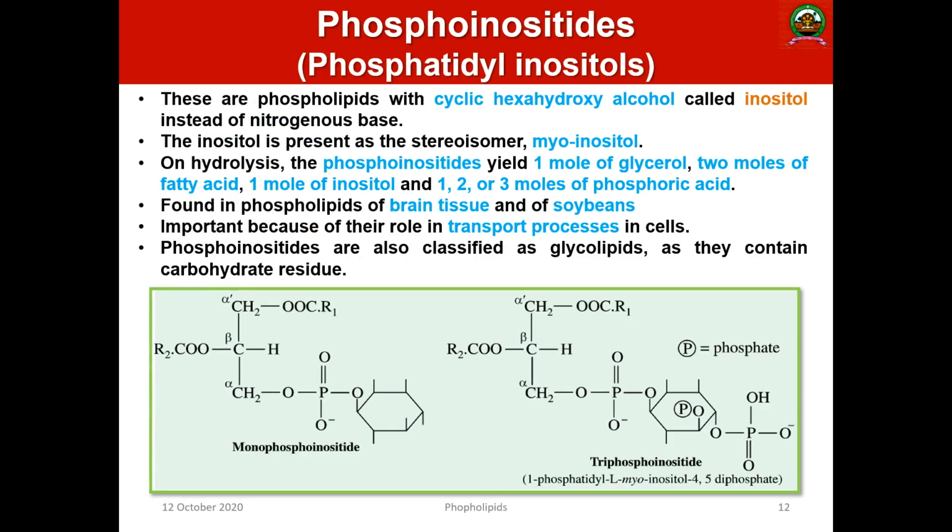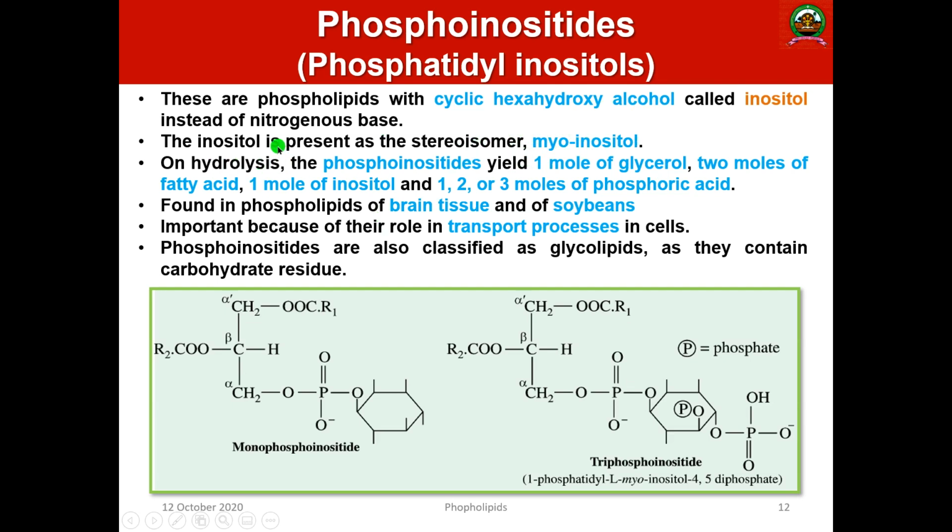Then the second category is phosphoinositides or phosphatidyl inositols. Here the nitrogenous base is a cyclic hexahydroxy alcohol. Here the nitrogenous base is not present. There will be glycerol and fatty acid present. Instead of the nitrogenous bases, the cyclic hydroxy alcohols will be present. And these inositols are commonly present in a stereoisomeric form known as myo-inositol.